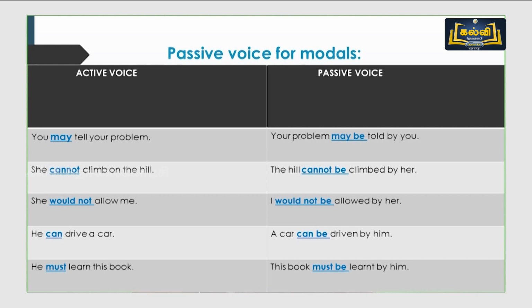So, you should polish the language while you speak. When you pronounce it properly, it would add beauty to your language very much. He must learn this book. This book must be learnt by him.